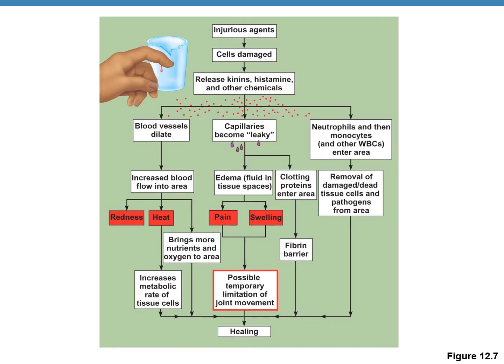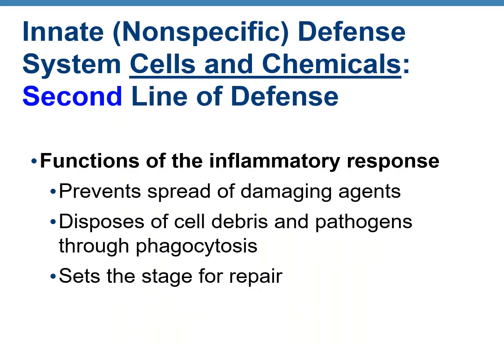This figure walks you through a flow chart of all the symptoms of inflammation that occur when a finger gets cut by the glass, and how all of these symptoms are leading to faster recovery and faster healing. Main functions of inflammatory response are: first, to prevent the further spreading of damaging agents; second, to get rid of or proper disposal of cell debris and pathogens; third, help in faster repair.